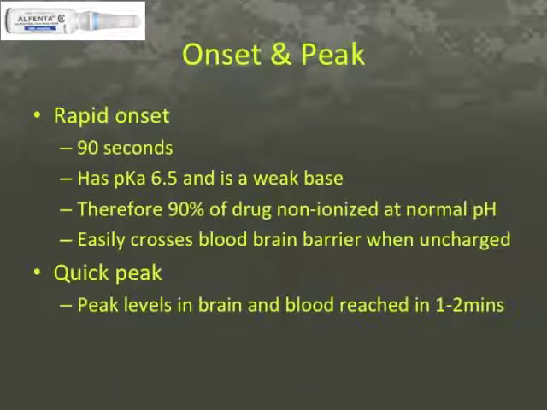The onset of Alfenta is roughly 90 seconds due to its pKa of 6.5, meaning that almost 90% of the drug is in the non-ionized form at physiological pH, making it very easy for it to cross the blood-brain barrier and have its effect. Alfenta reaches peak levels in the brain and plasma in 1 to 2 minutes.